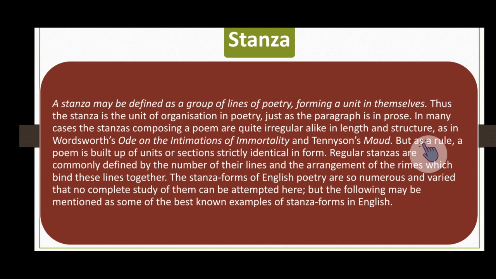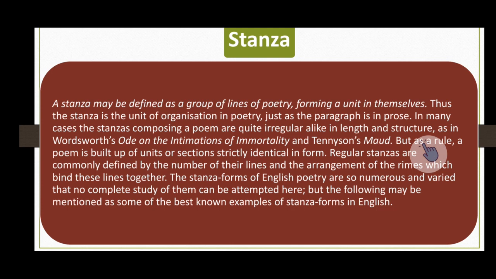Irregular stanzas are those stanzas which vary in their structure as well as in their length. By length we mean that sometimes, for example, we have one poem, and in one poem we have 4 stanzas, and one stanza has 3 lines, while another stanza has 4 lines, while the third stanza has 5 lines, while the fourth stanza has 6 lines.